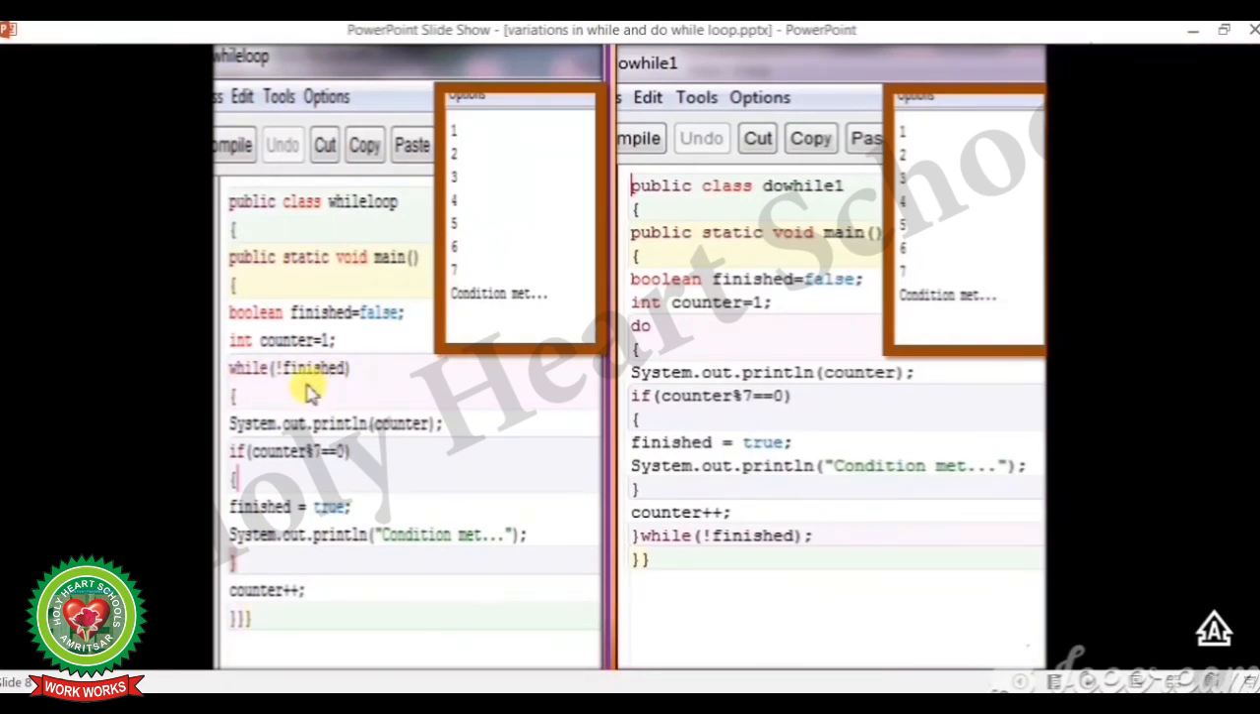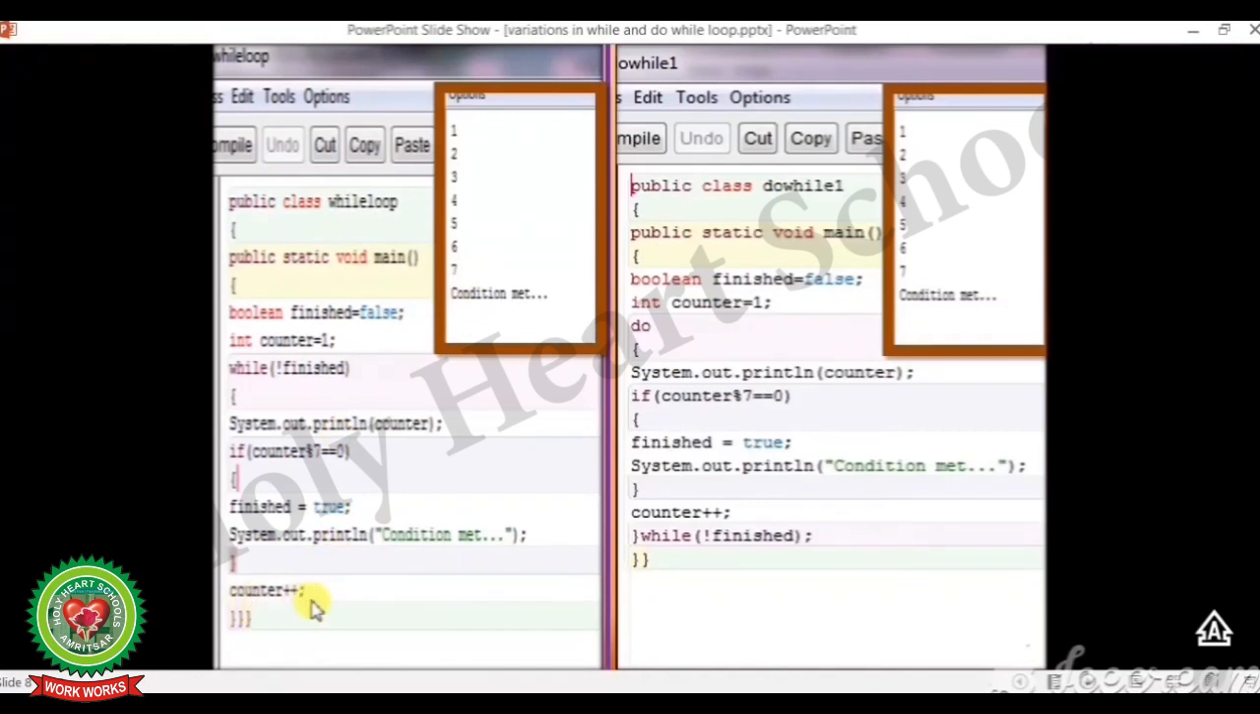Again while is false. System.out.println(counter), the value of counter, that is 3, will be printed. Again 3 modulus 7 is not equal to 0. So we will not enter this block and the value of counter will be incremented to 4. So every time the value of counter will be incremented and it will be printed.